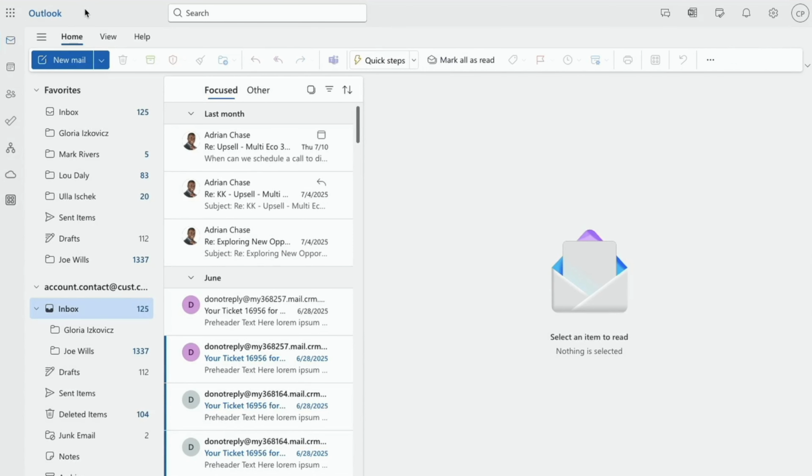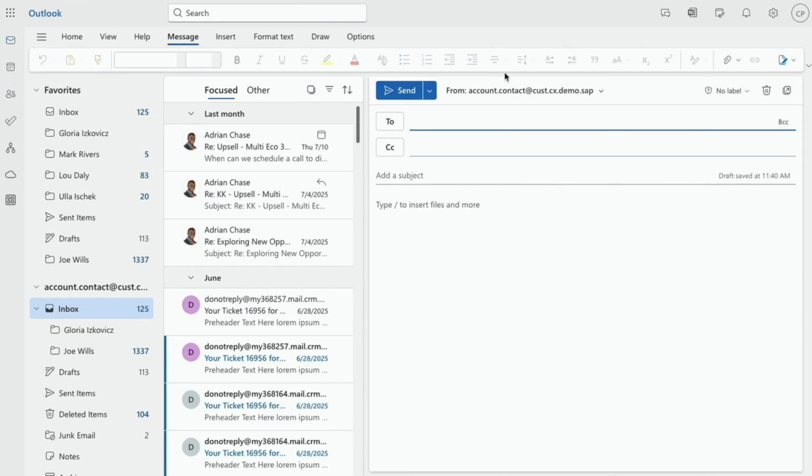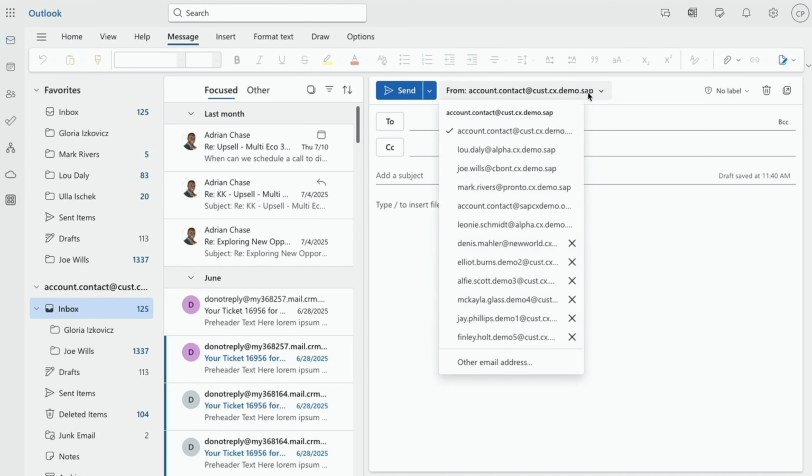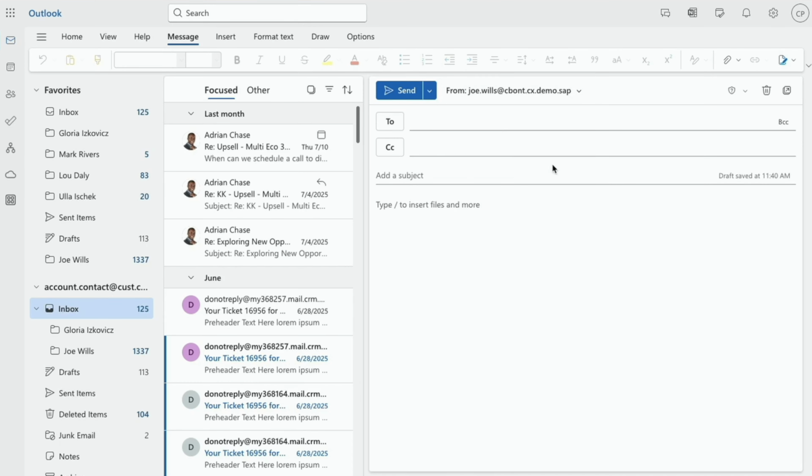Okay, then let me show you the quote creation agent. So as you can see here, I'm in my web browser, and the first thing I'm going to do is go to Outlook. And in Outlook, I'm going to jump into the role of Joe Wills, who is requesting a quote via email. So I'm going to be Joe Wills. I'm switching to that persona, and I'm sending my email to a shared inbox, in this case, to our AI agents inbox, which would be the shared inbox of our sales team, for example.